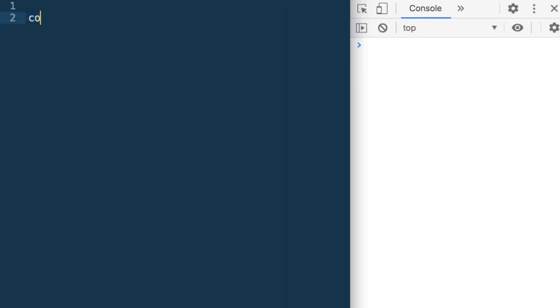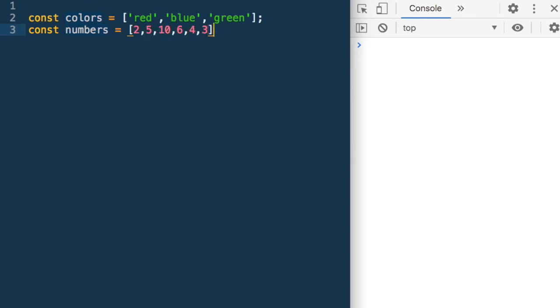So let me define an array. Let me say const colors is equal to red, blue, green. So colors here is an array, in which there are three colors: red, blue, green. So three elements or three values are stored in it. Similarly, I can define numbers, and it could have the values say 2, 5, 10, 6, 4, 3. So it's got six values in it.